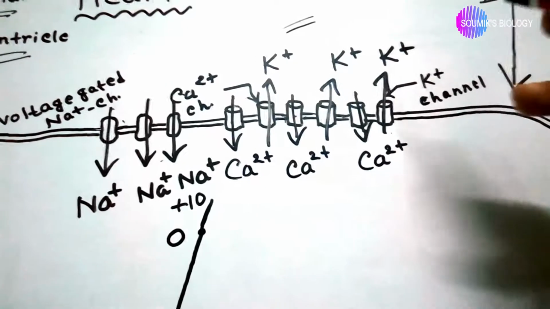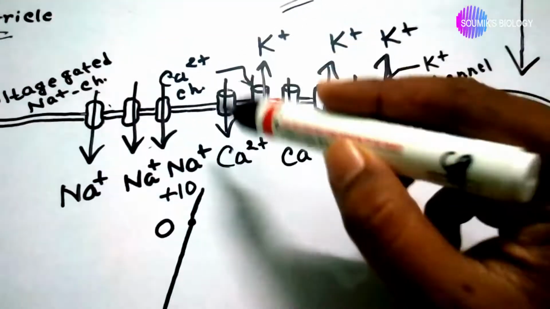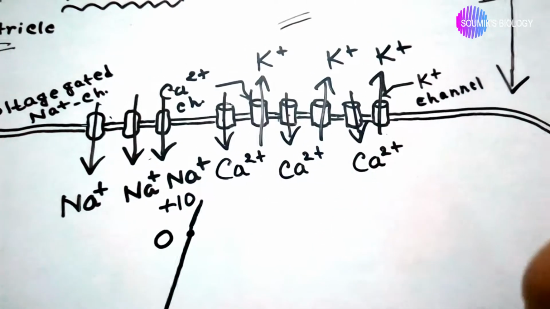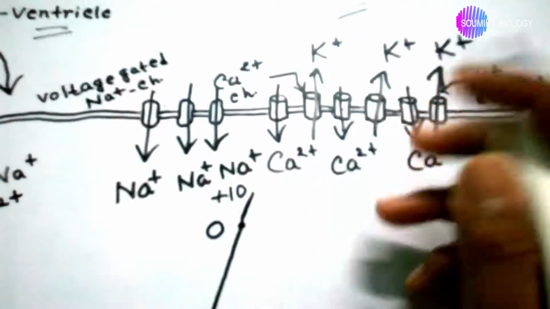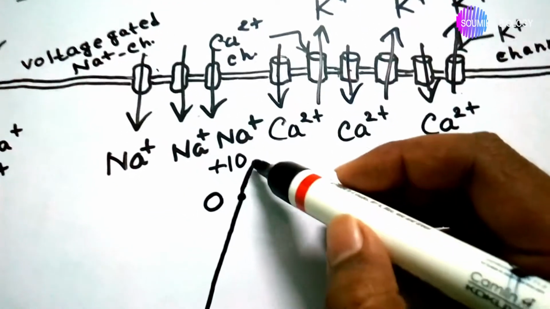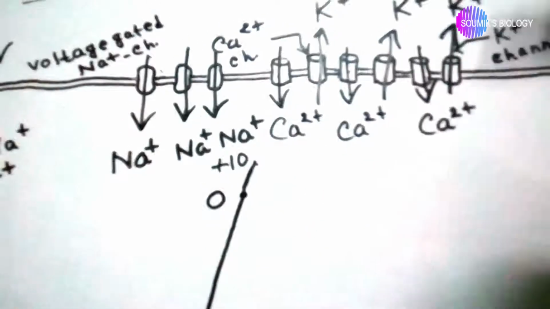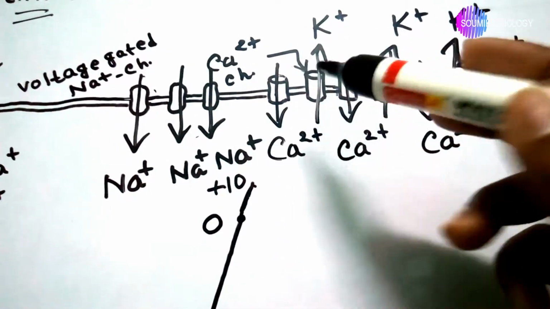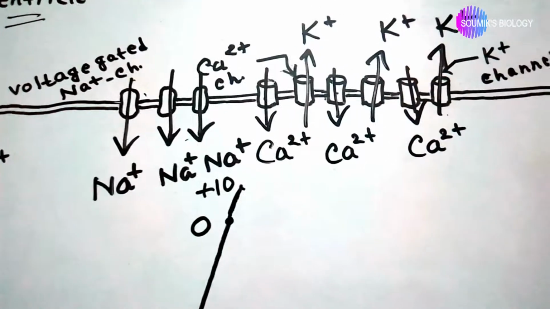but potassium ions flow outside the cell. But there is a special point: when the membrane potential reaches plus 10 millivolts, the potassium ion channels are activated fast.